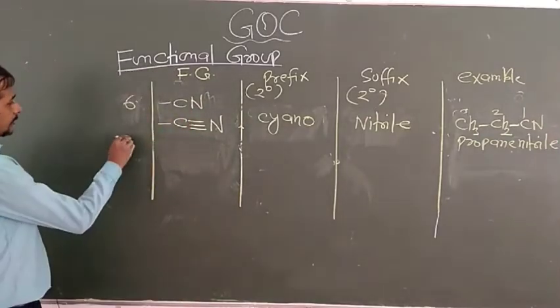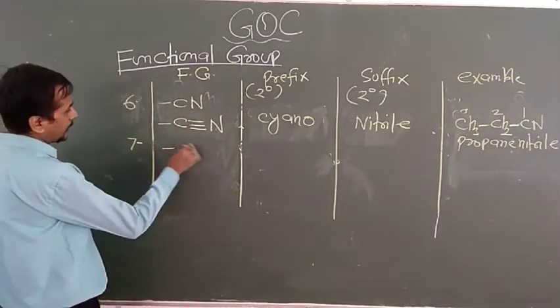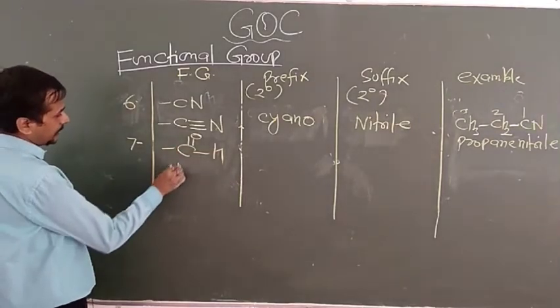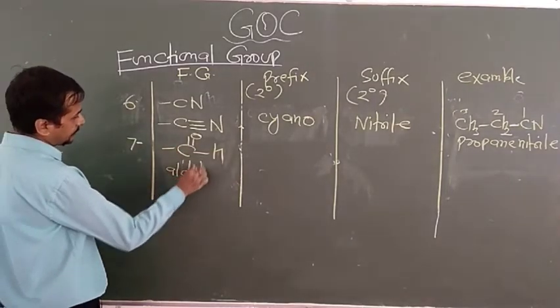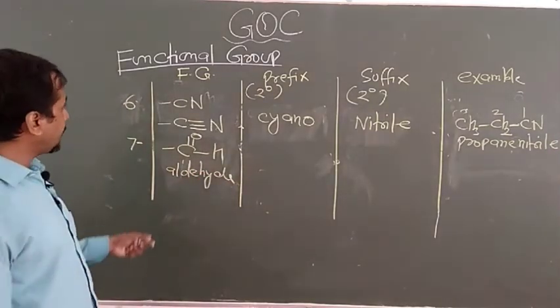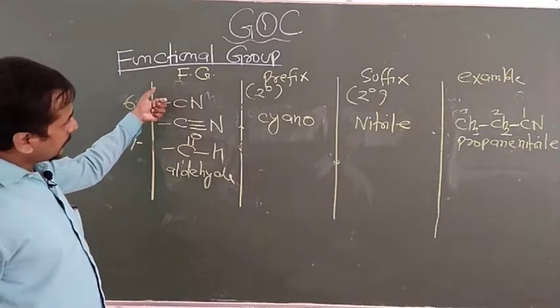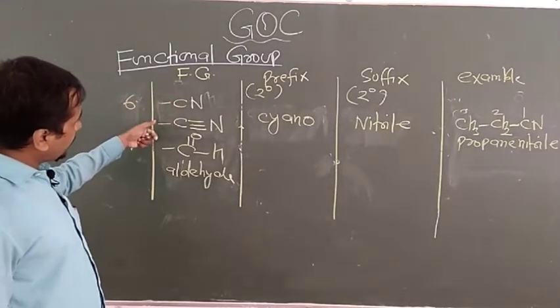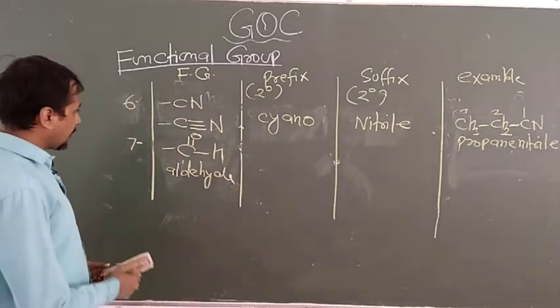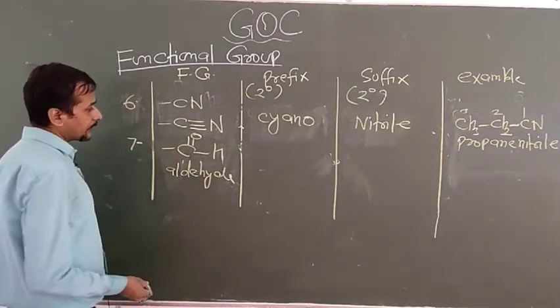Now 7, you have to know about the aldehyde, C double bond O H. So this is basically aldehyde. You can also learn the priority order by acid, then their derivatives, then triple bond, then double bond containing functional group, that is the CHO aldehydes.